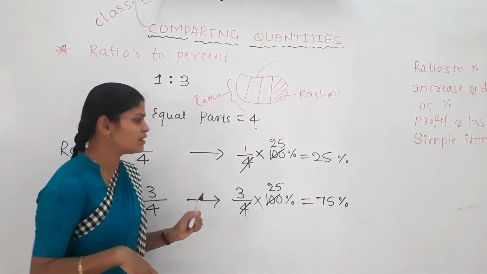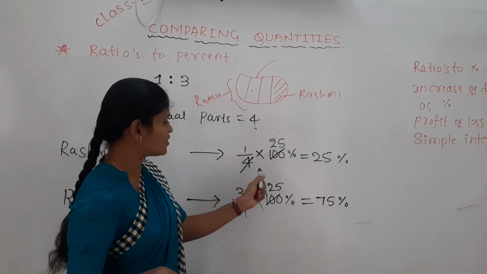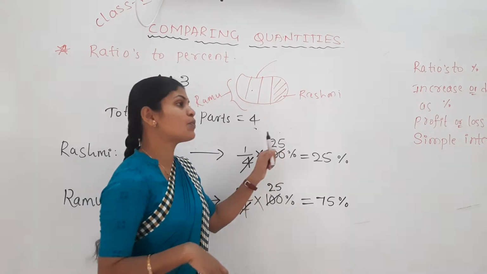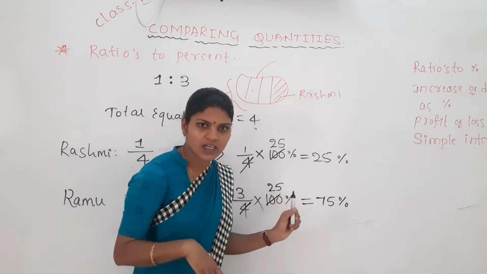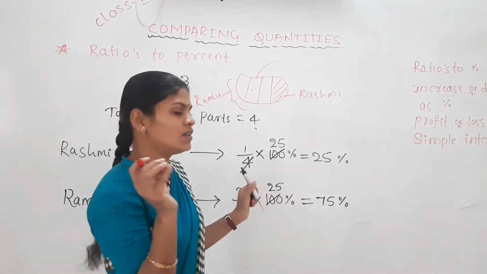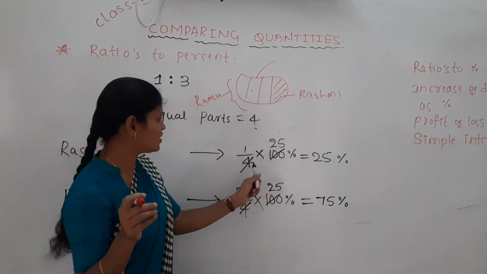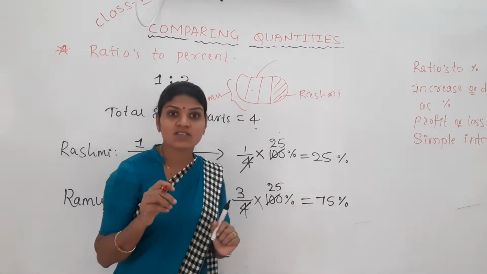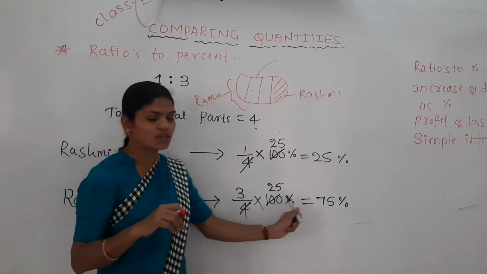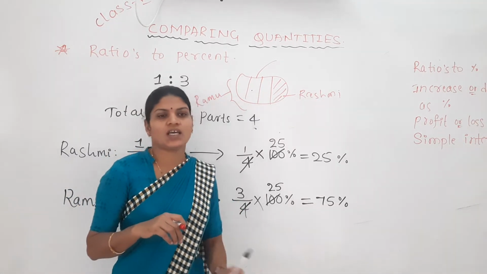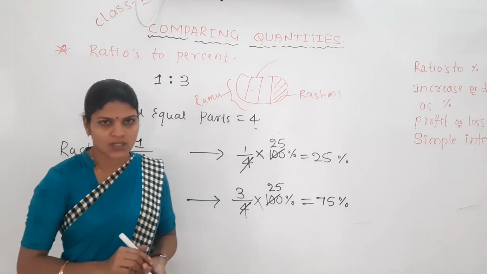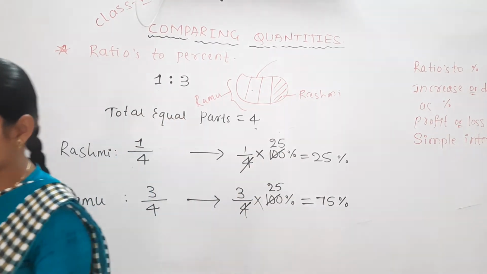You know already how to convert the given fractional numbers to percentage. If you multiply and divide that fraction by 100, or multiply it by 100%, then you will get the value in terms of percentage. In the same way you have done for Ramu also. So here Ramu ate 75% of the apple and Rashmi ate 25% of the apple. I hope all of you got it.